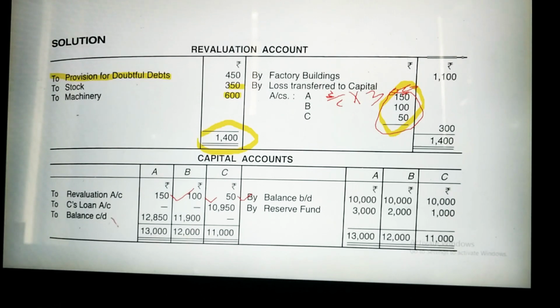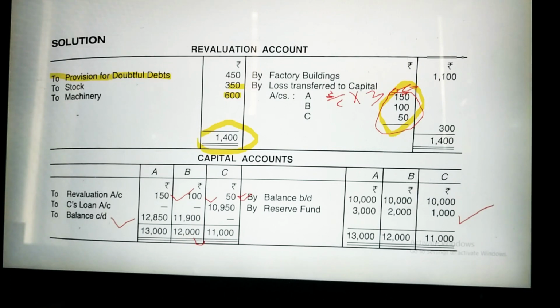After that the balance will be 12,850. In case of B, 10,000 plus 2,000, 12,000, and after adjustment of 100 loss, 11,900 for B. For C, 10,000 plus 1,000, 11,000. His loss is 50 rupees, and the remaining is 10,950.